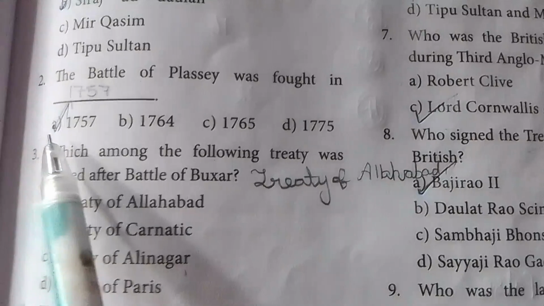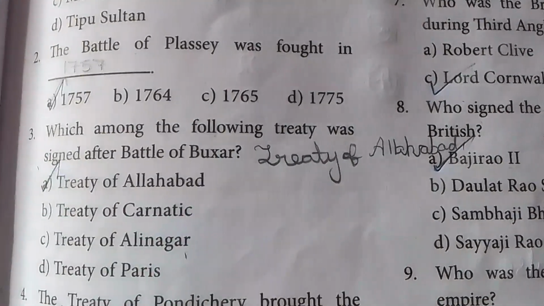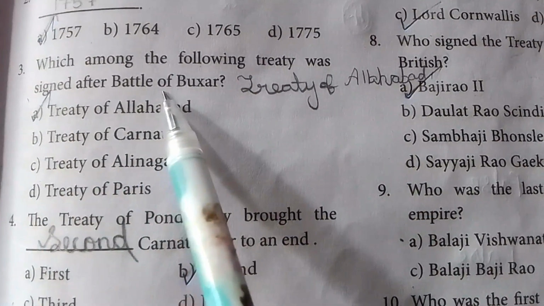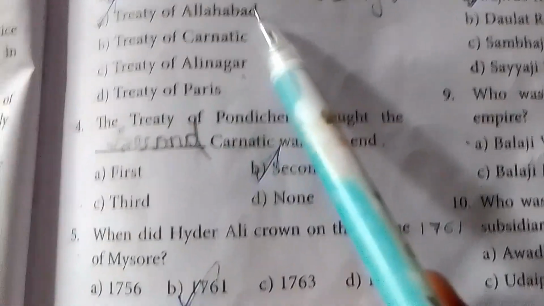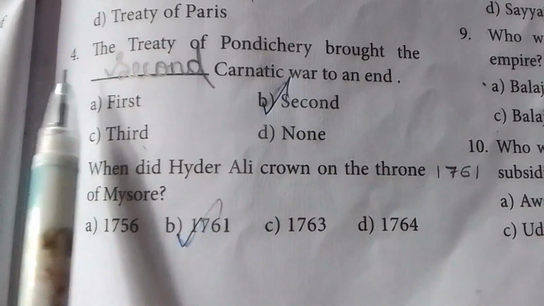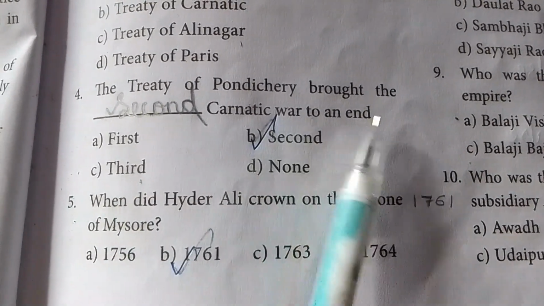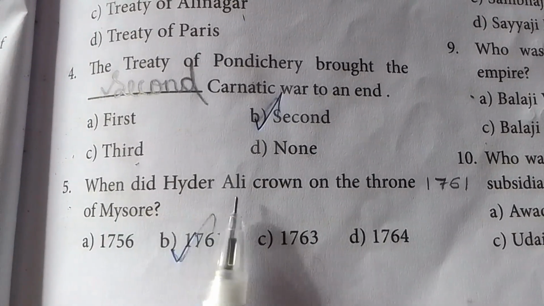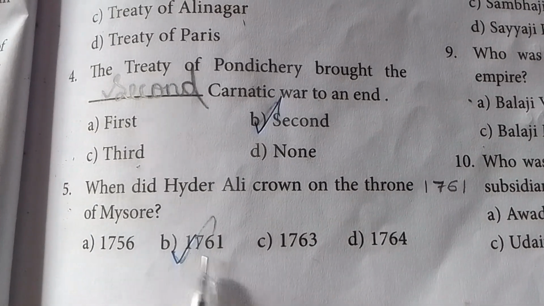Second one, the Battle of Plassey was fought in 1757. Answer option A, 1757. Third one, which among the following treaty was signed after Battle of Buxar? Answer A, Treaty of Allahabad. Fourth one, the Treaty of Pondicherry brought the Second Carnatic War to an end. Answer second. Fifth one, when did Hyder Ali crown on the throne of Mysore? Answer B, 1761.